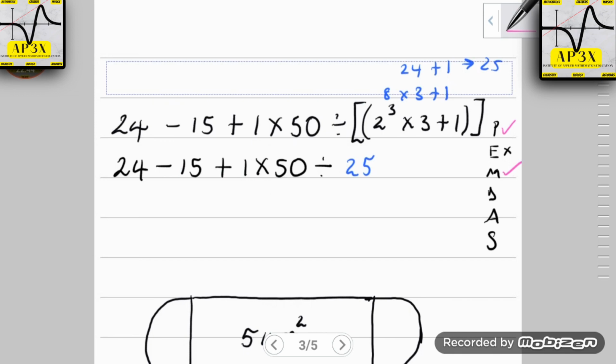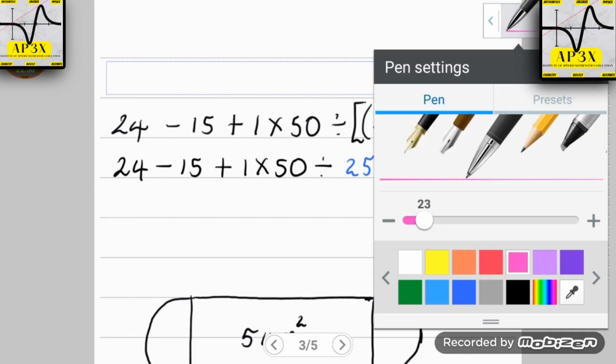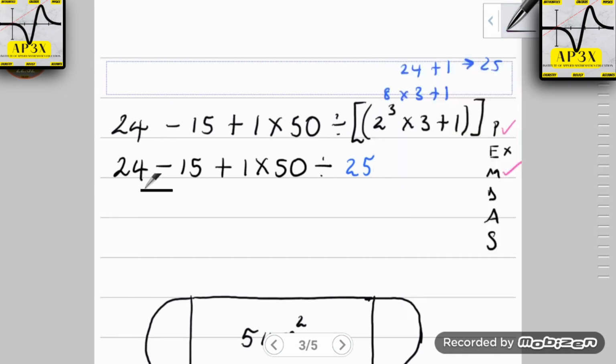So therefore we have 24 take away 15 plus 1 times 50 is 50 divided by 25.